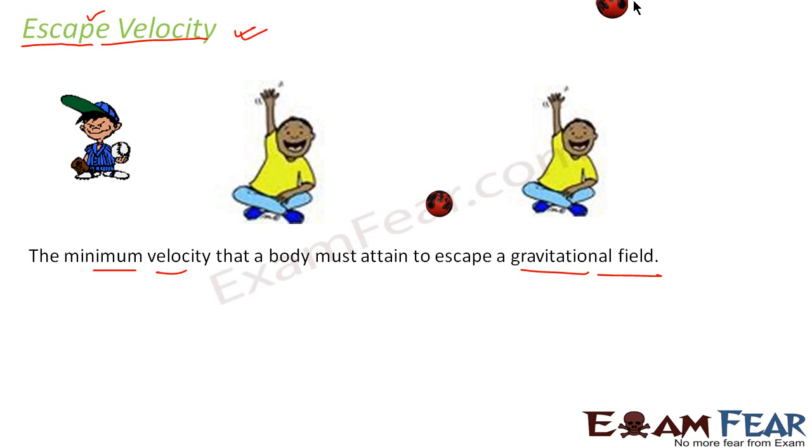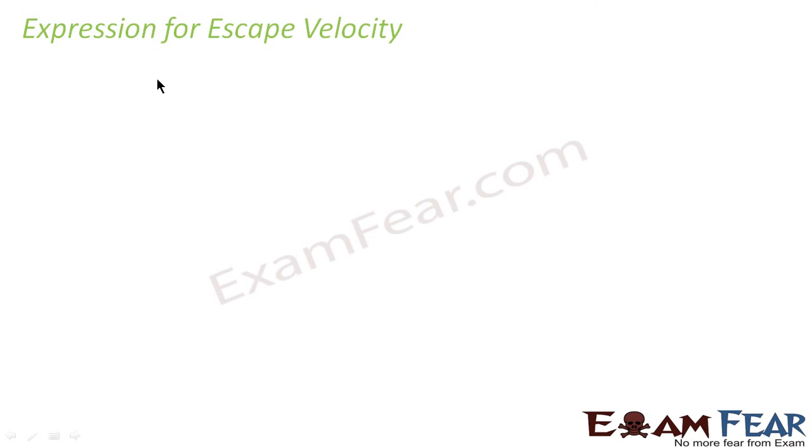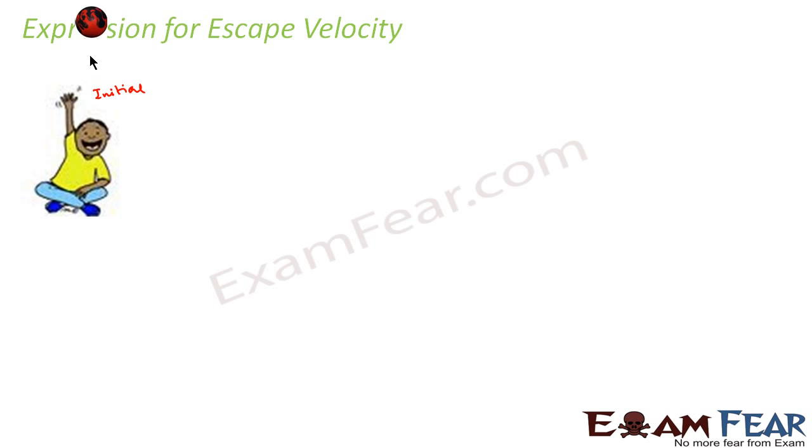Now we will see mathematically how we define escape velocity. Here we will find a mathematical expression for escape velocity. Let us suppose this is the ball, and this is the initial position of the ball. Now we assume that it is thrown with escape velocity. The initial velocity given to this ball is equal to the escape velocity, such that it goes and never comes back.